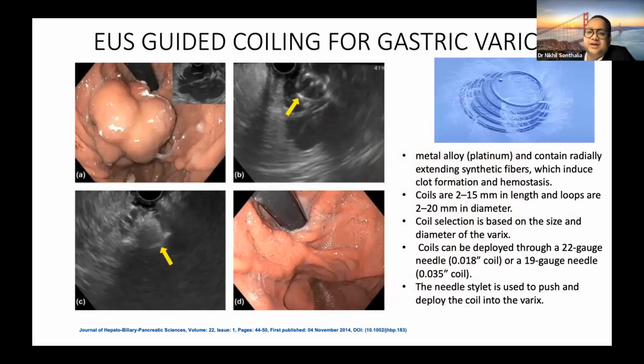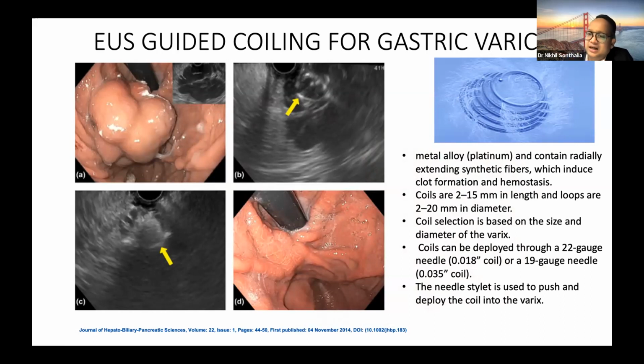Another very important intervention which is being increasingly used in day-to-day practice is EUS guided variceal coiling for gastric varices. Gastric varices have always been troublesome for gastroenterologists for quite a long period of time. They are the notorious varix as compared to the esophageal varix. They bleed late, but once they bleed, it's very difficult to control. So the amount of glue injected varies if you do it endoscopically. EUS gives us clear control over the amount of glue that needs to be injected.